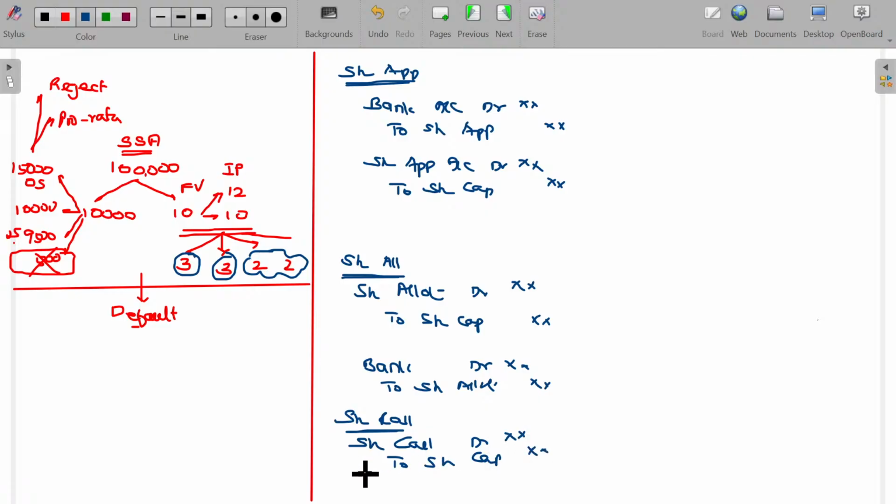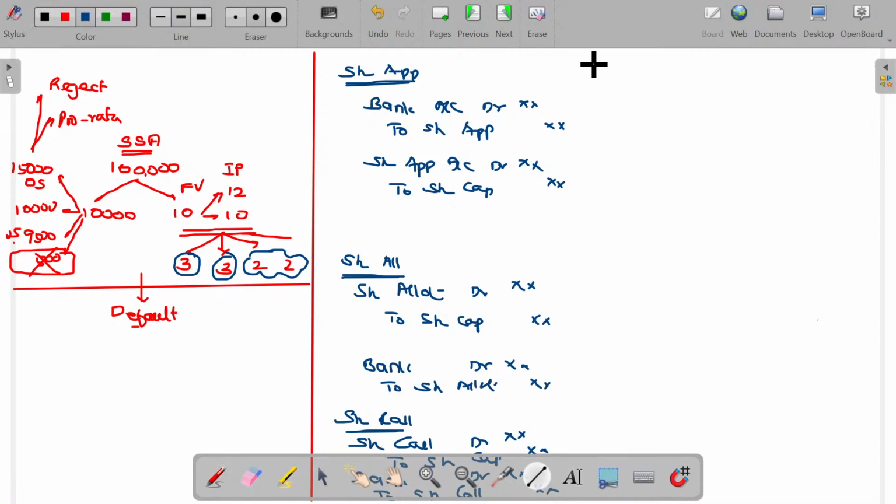Next one being the collection entry, bank account debit to share call account. If we have 3 calls, what happens? The last 2 journal entries are repeated 3 times. The basic entry is over.